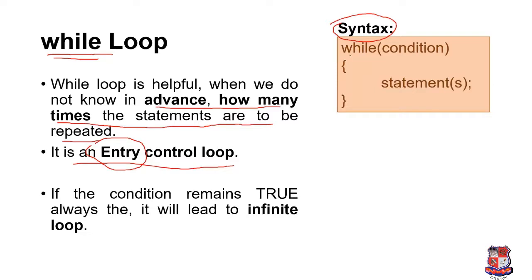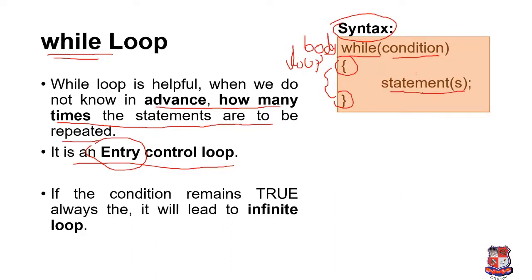The syntax for the while loop is: while, then we write the condition in brackets, and then the body of the loop starts. This is known as the body of the loop. Inside the body of the loop we write a statement or block of statements.